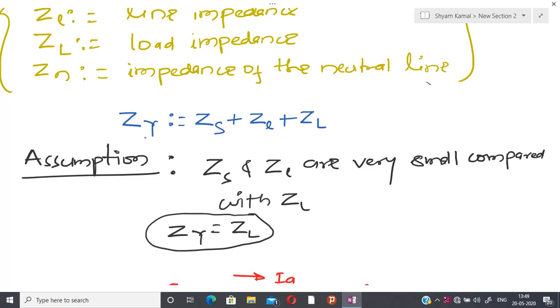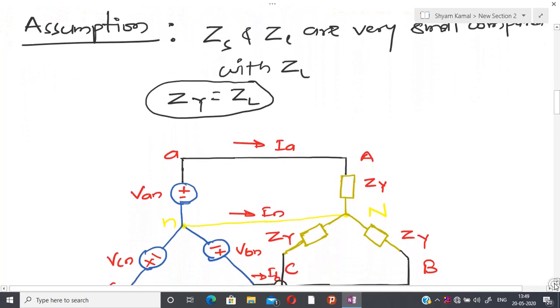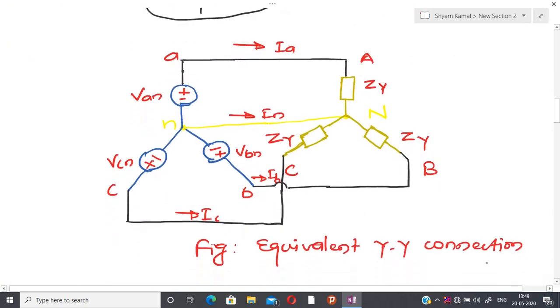One more important point, we are assuming that the impedance of the neutral line is very small. So if you accept all these assumptions, then I can redraw the circuit, and this is the equivalent Y-Y system or connection. In this particular connection you can see that I have lumped all impedance here and called it Z_Y, and this is the balanced one, so all Z_Y are equal.